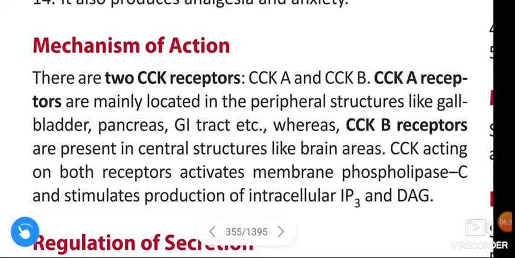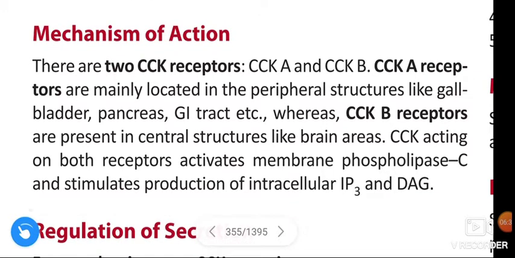See once again the mechanism of action of cholecystokinin. There are two cholecystokinin receptors, A and B. A receptors are mainly located in peripheral structures like the gallbladder, pancreas, and gastrointestinal tract, whereas B receptors are present in central structures like brain areas.